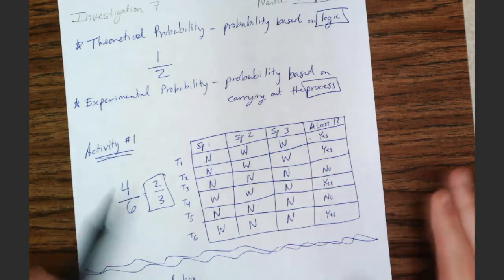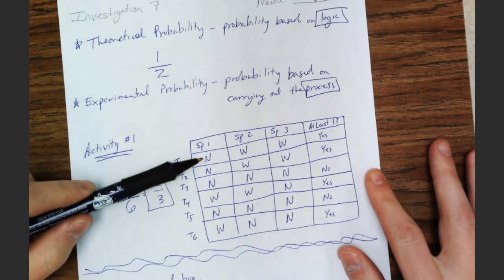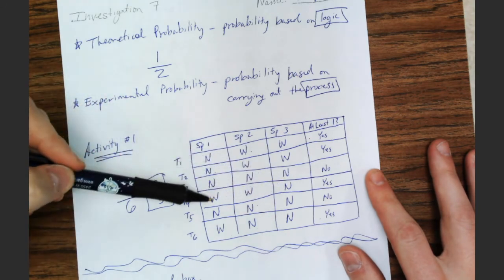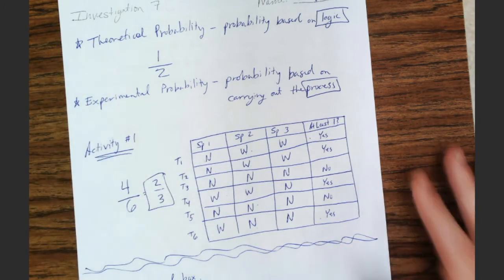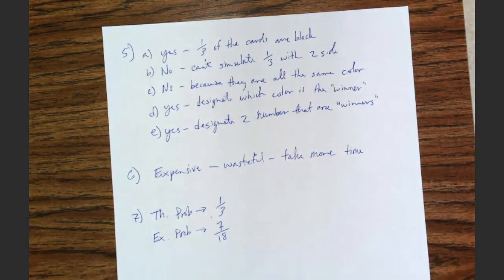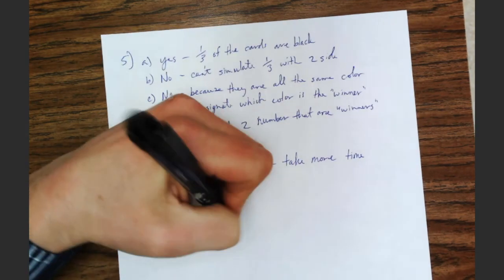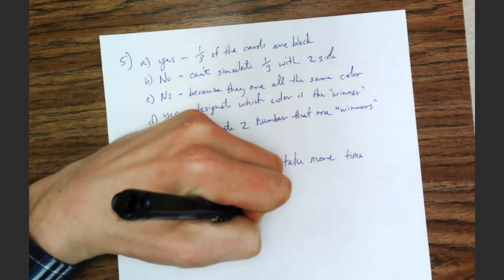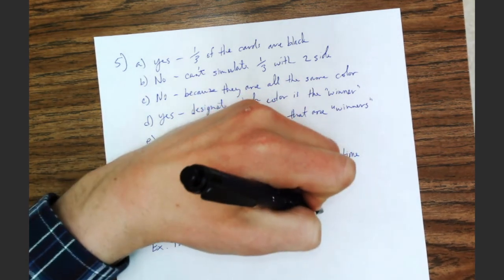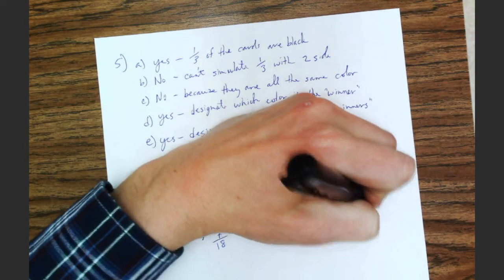Let's go past just the trials and take a look at the spins. How many winners do I have? I have 1, 2, 3, 4, 5, 6, 7. I have 7 winners. 7 out of 18 were winners. So the difference here isn't very much, right? 1/3 and 7/18, because really 1/3 is equal to 6/18. The difference, make sure you write it down, please. The difference is 1/18.